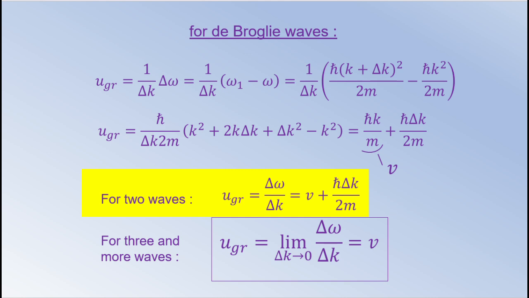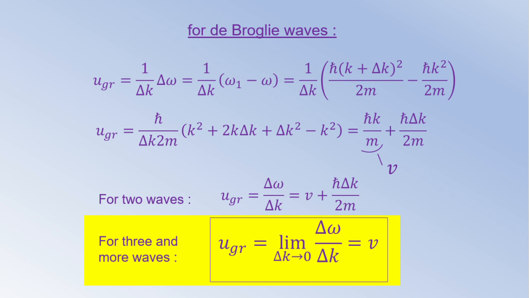The remarkable fact is that the shape of the envelope of a packet of two de Broglie waves remains unchanged as the packet moves. This follows from the formula for the sum of two cosines that we have discussed a little earlier. The group velocity of a packet of three or more de Broglie waves is exactly equal to the classical velocity of the particle.